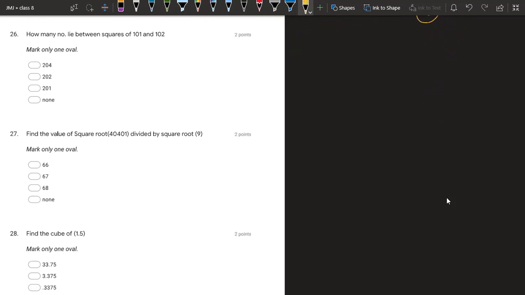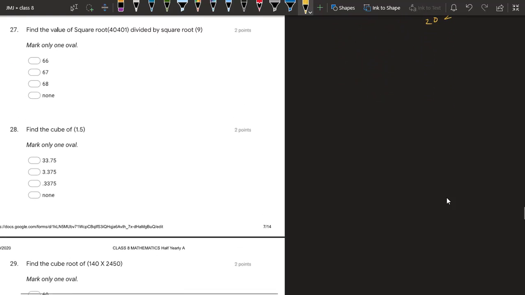26. How many numbers lie between squares of 101 and 102? We have learnt if there are n and n plus 1 consecutive integers, then number between their squares is how much? 2 into n, that is 2 into 101. So answer is 202.